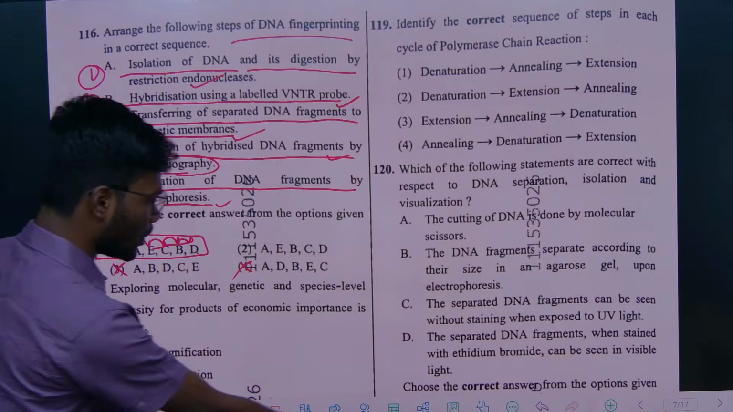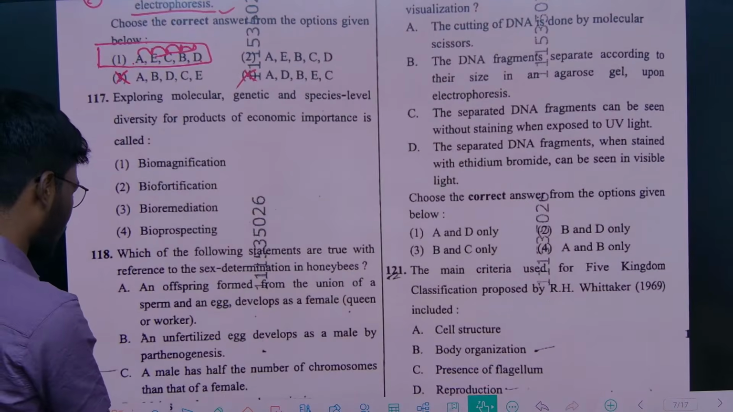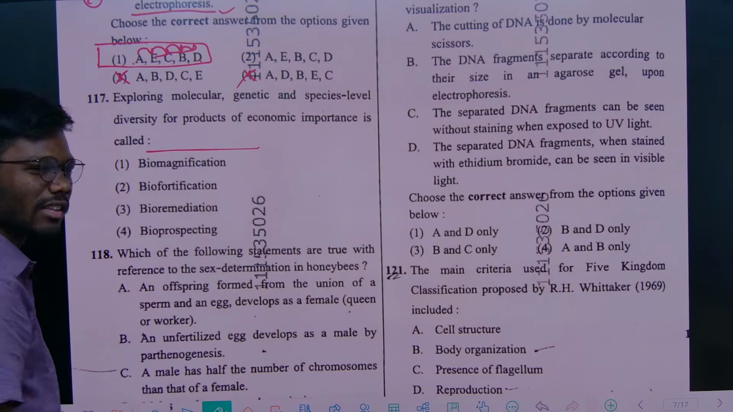So the next question, 117. This is also a biotechnology kind of question: exploring molecular, genetic and species level diversity for products of economic importance. This was the direct definition.